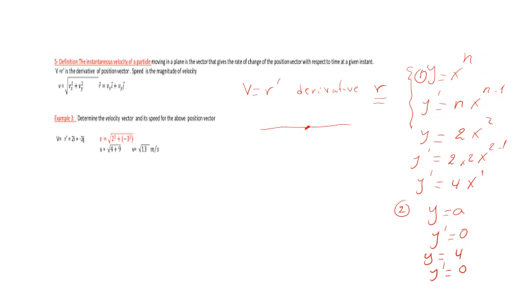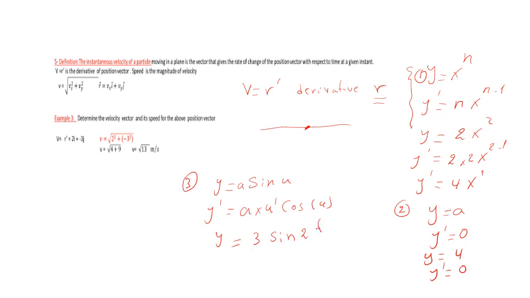Now we also have the derivative for sine: y equal a sin u, y prime equal a times u prime cosine u. Okay, for example, this is the third rule, y equal, for example, 3 sin 2t.